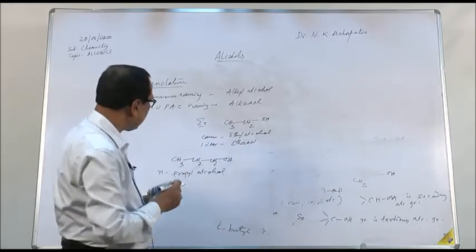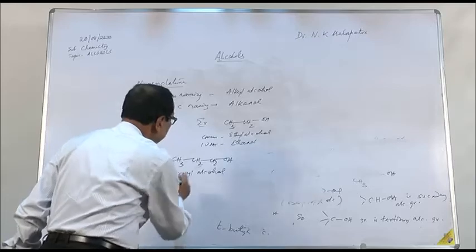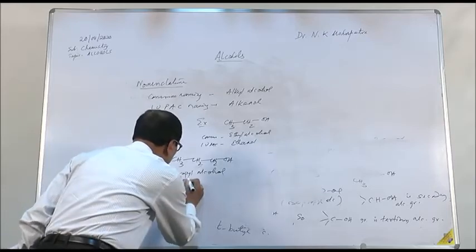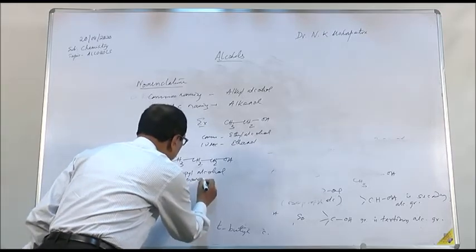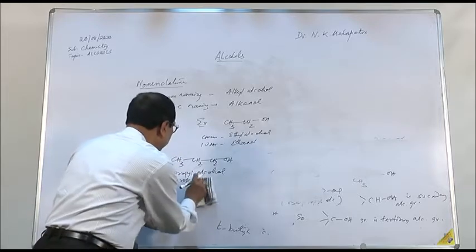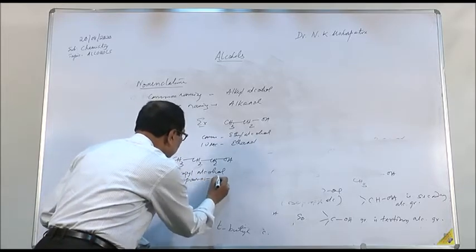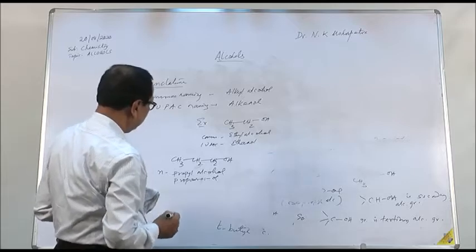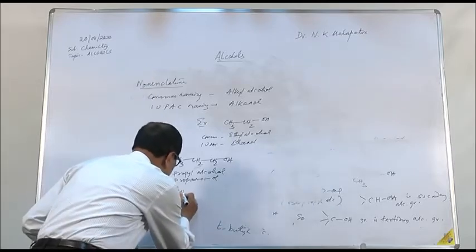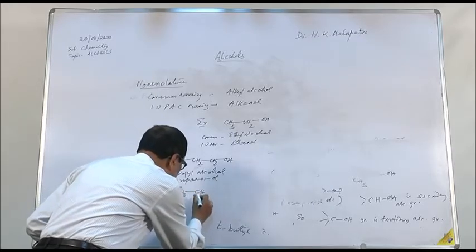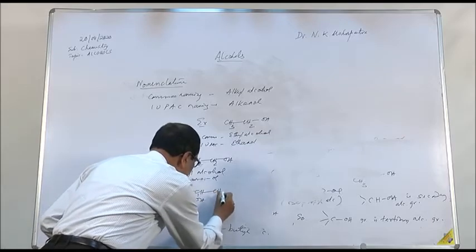According to IUPAC name, it will be propan-1-ol.